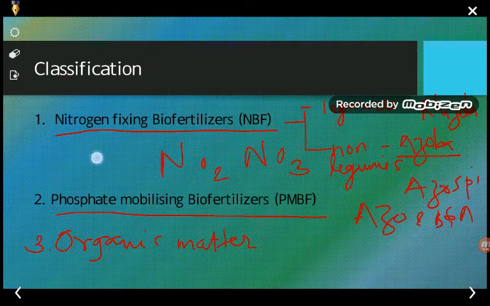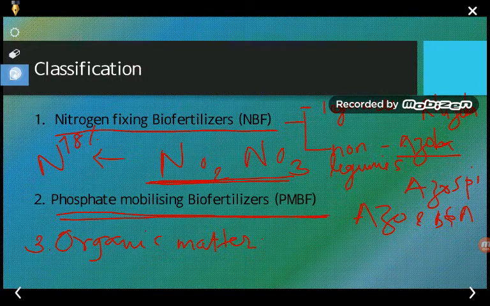So it makes the gaseous nitrogen, which is 78% of the atmosphere, usable by the plants.